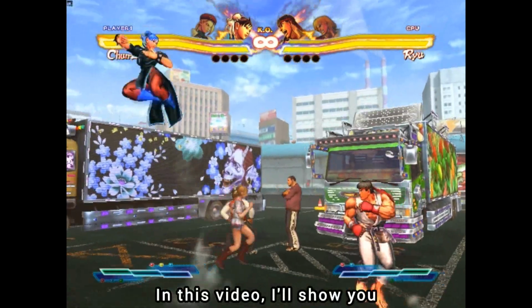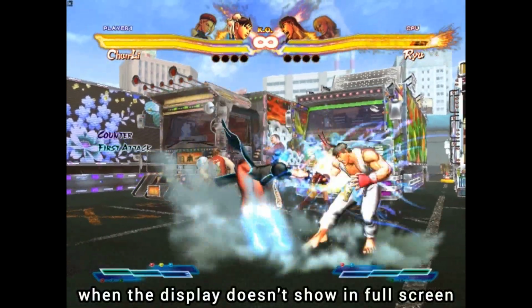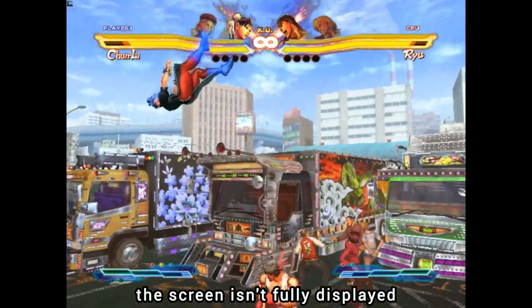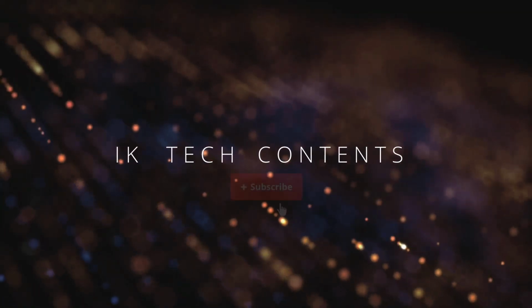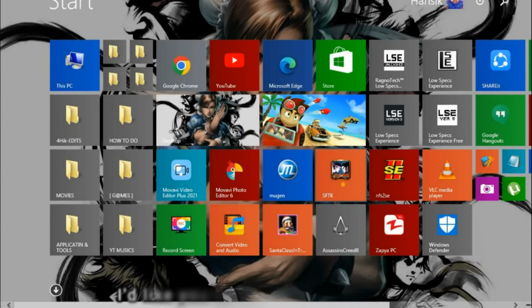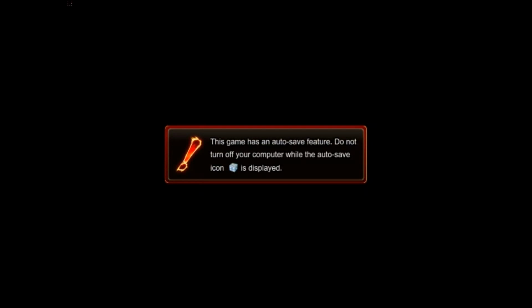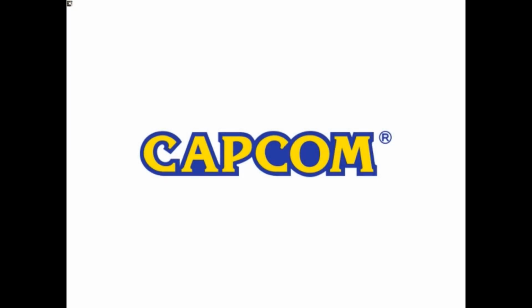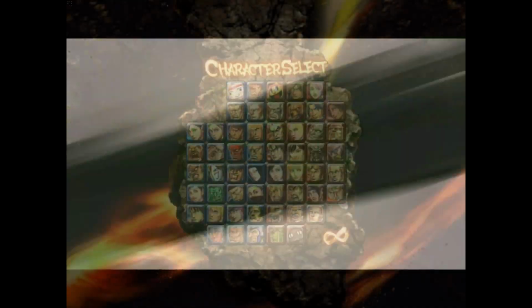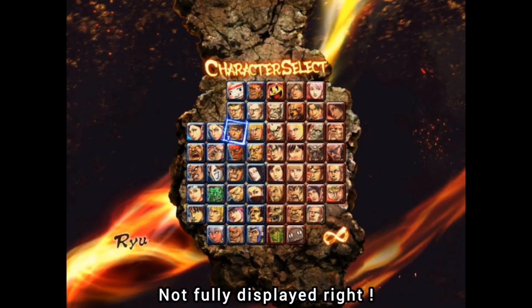In this video, I'll show you how to fix the issue when the display doesn't show in full screen. As you can see in this game, the screen isn't fully displayed. Let's get it fixed together. Before we go forward, I'd like you to see the game display. Not fully displayed, right?